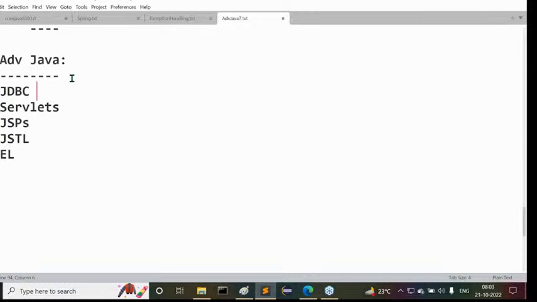All these things are for server side programming. Server side programming in Java will start from servlets only. So clearly, this is my syllabus, what I'm going to cover under this advanced Java. All of you get my point or not?